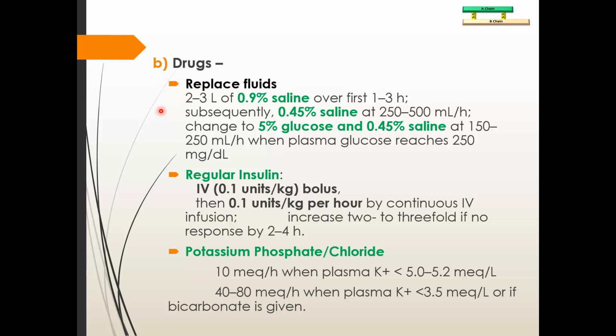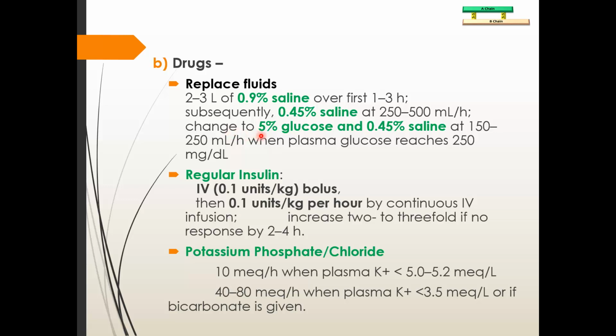So this regime is according to Harrison 20th edition. You have to give a very large amount of fluid, 2 to 3 liter of normal saline within the first 1 to 3 hours. Subsequently 0.45, that is half normal saline, at 200 to 500 milliliter per hour. And when you are giving this in 1 to 3 hours, within this time you will also give insulin. So this insulin will decrease the blood glucose level. So you have to give the glucose in the latter part of your treatment.